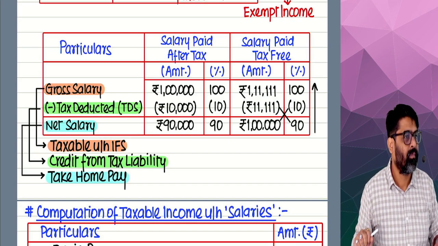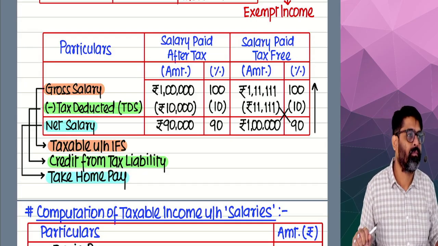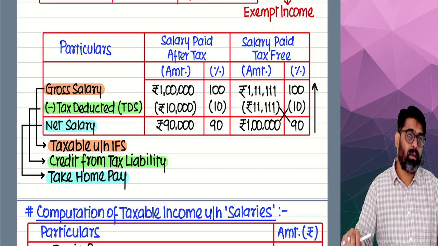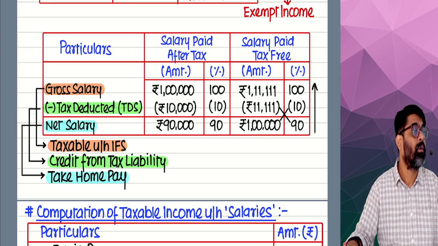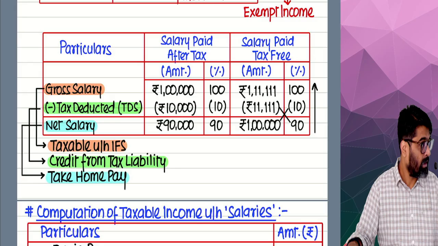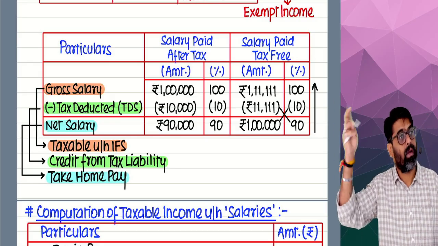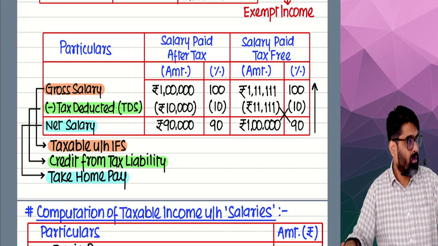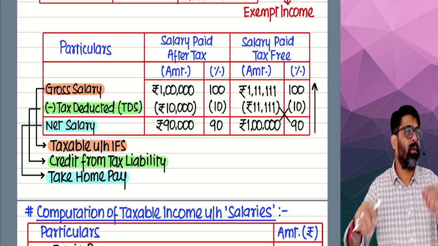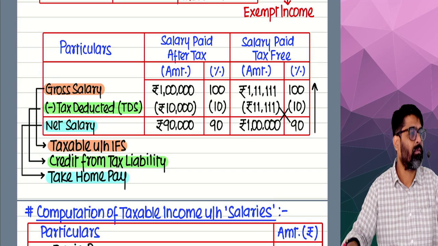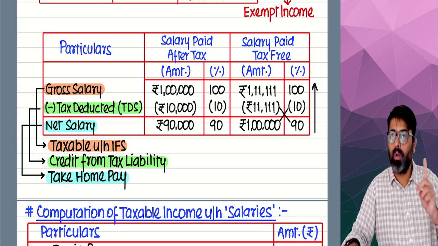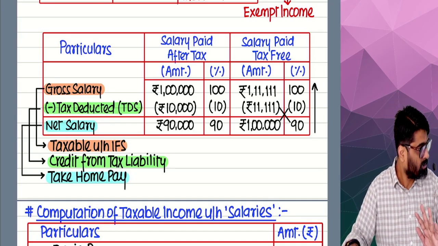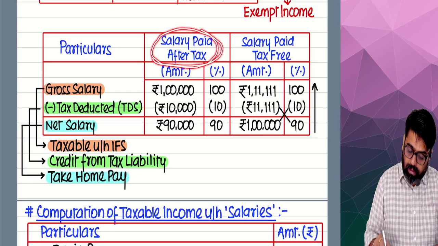Or in the examination, they will twist the language. What they will say? 90,000 salary, and in the bracket they will write after tax of 10,000. After tax of, what are you going to do? Make it gross. 10,000 plus 90,000, 1 lakh will be taxable. Or they will give you 90,000 salary, in the bracket they will write net of TDS 10,000. What are you going to do? 10,000 plus 90,000, full 1 lakh you are going to charge. Understood? This is salary paid after tax.